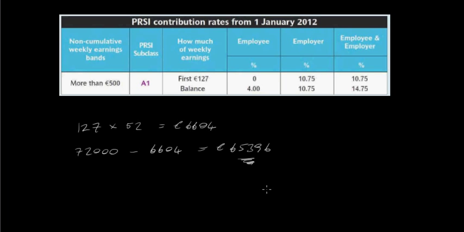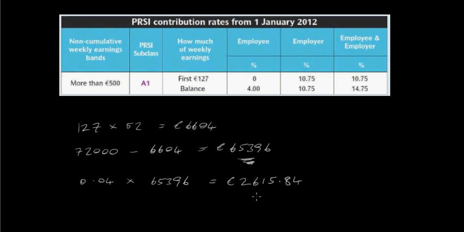So we see here that the employee has to pay 4%. So we've got to get 0.04, 4 divided by 100 in other words, multiplied by 65,396. So we've got to get 4% of this amount here, and that gives us 2,615 euros.